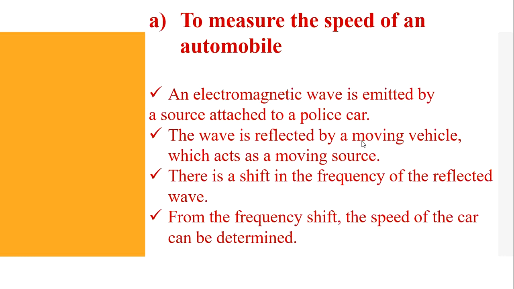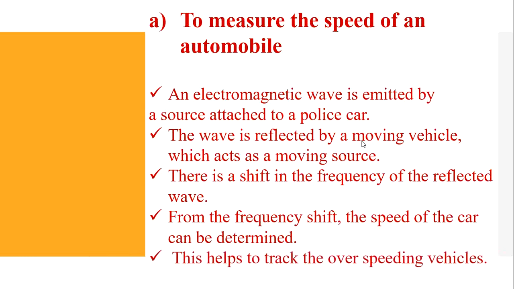This helps to track the overspeeding vehicles.